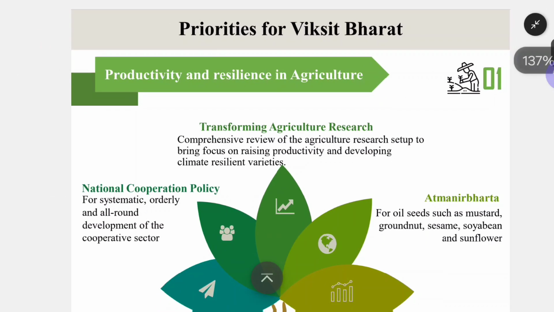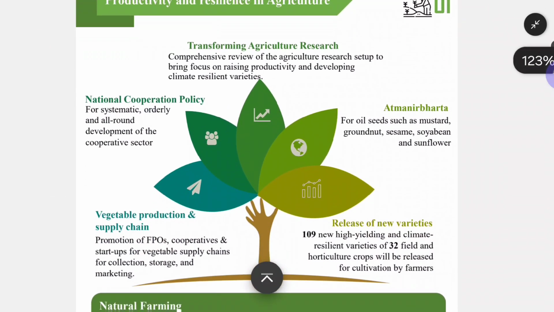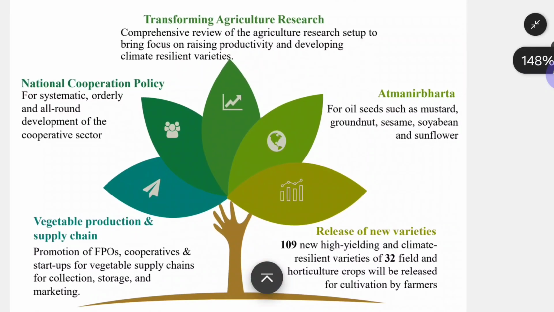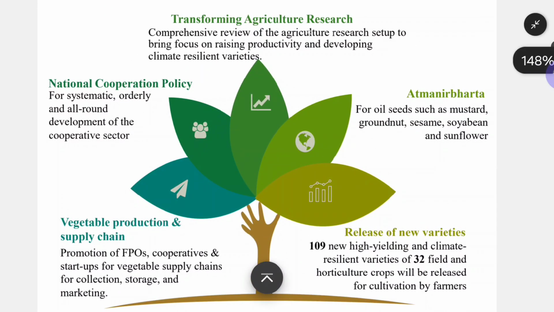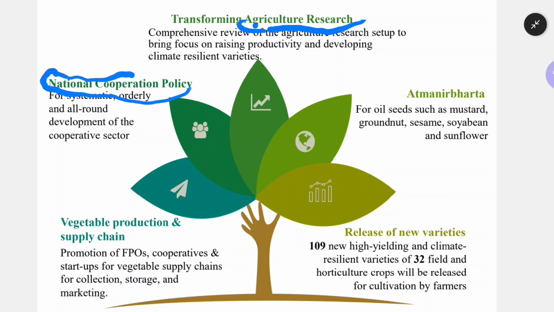Priorities of Viksit Bharat. You can see what the priorities of Viksit Bharat are. Transforming agriculture research is one priority. Then a national cooperation policy will come up, and that is the second priority. Atmanirbharta, self-reliance, which has been there from the third five-year plan onwards. We have been promoting self-reliance.